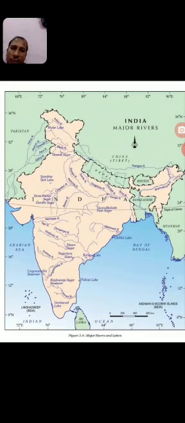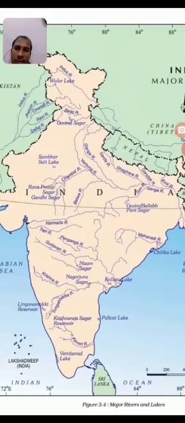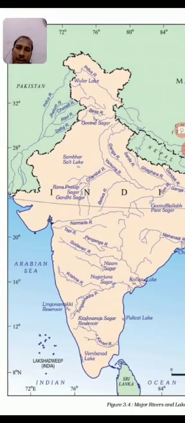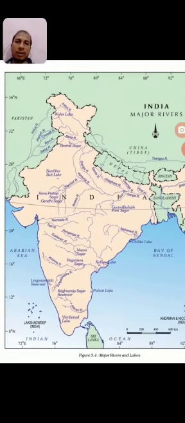And third is Satluj. It is also originated from the Tibet region. You can see the source of Satluj river lies in India, near Himachal Pradesh. It mixes with the other rivers, and in last its ending is in Arabian Sea. So these 3 Himalayan rivers you learn. This you have to practice in your map.